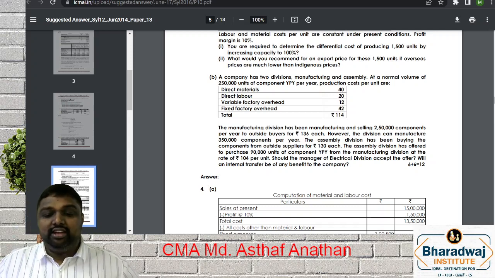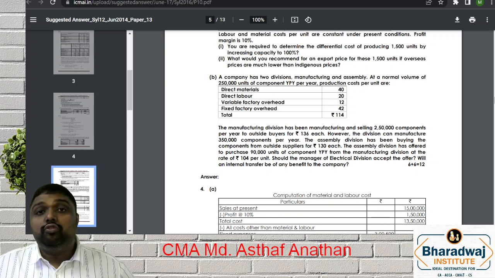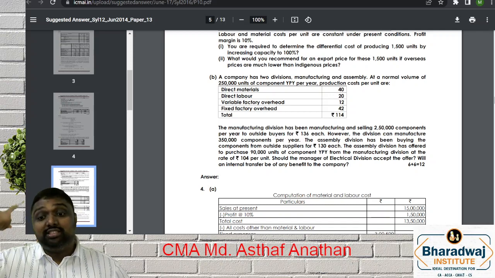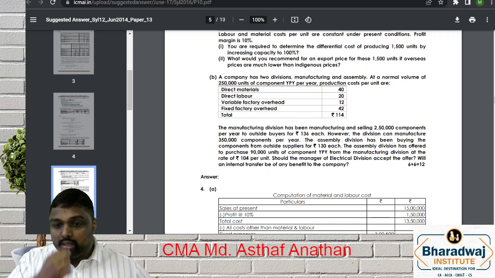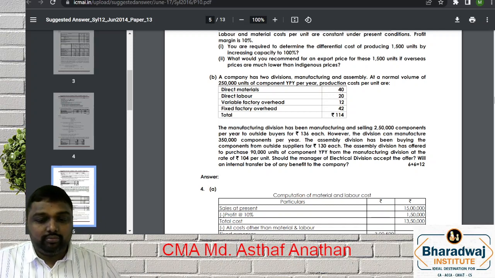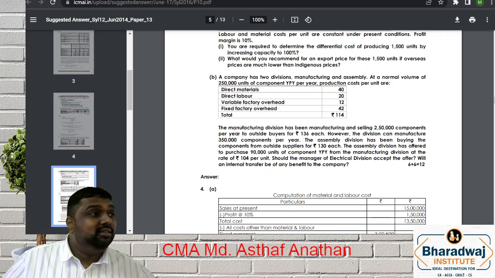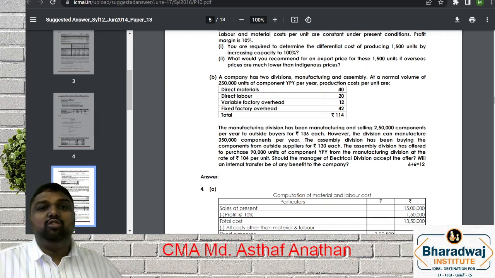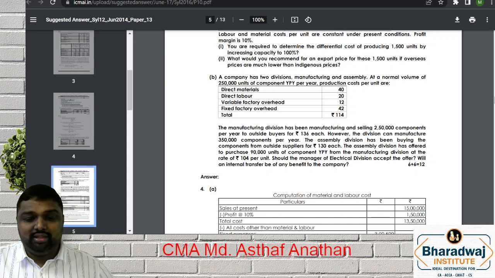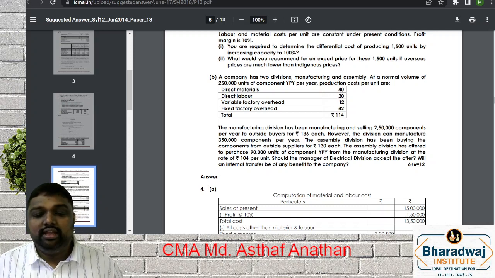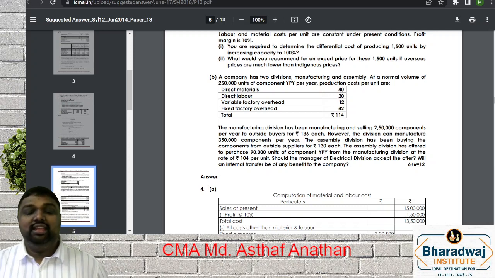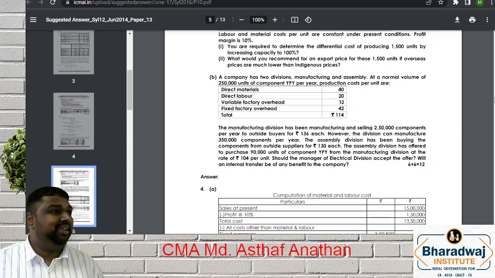The manufacturing division has been manufacturing and selling 250 units per year to outside buyers for rupees 136. Outside selling price is what? 136. However, the division can manufacture 350 components per year.